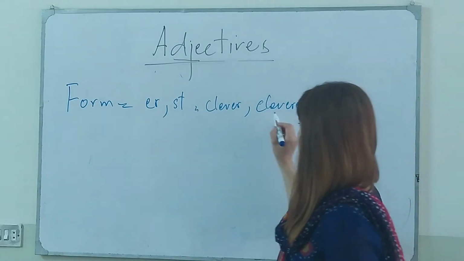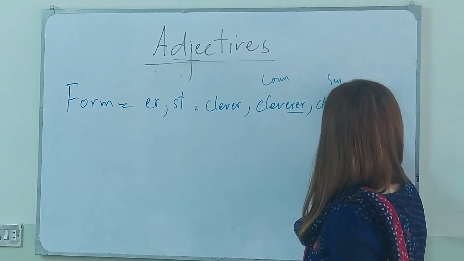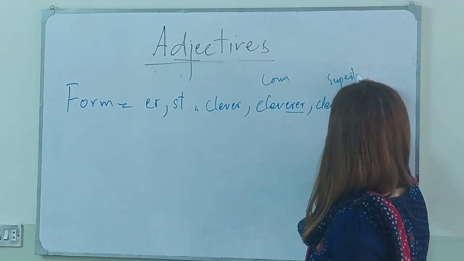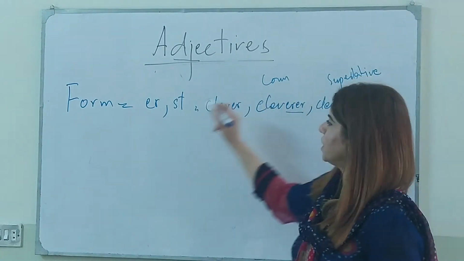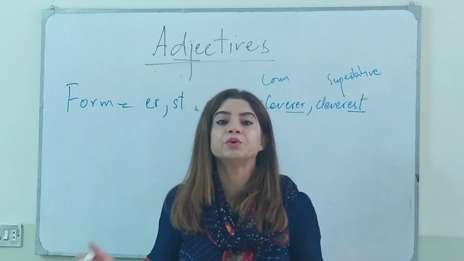Most of the time, they change into comparative and superlative degrees. So you can say by looking at the er and the est that they could be adjectives.